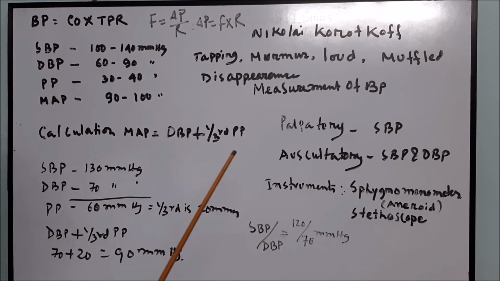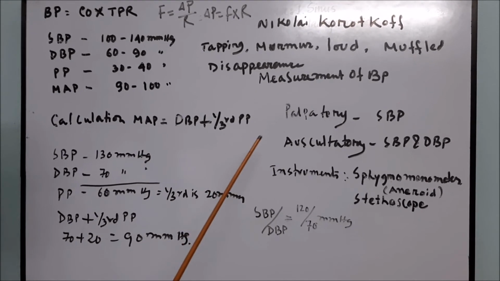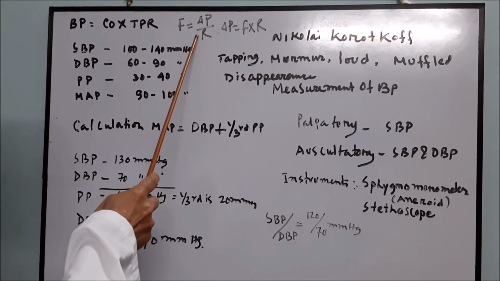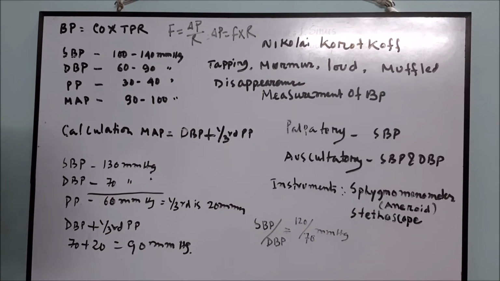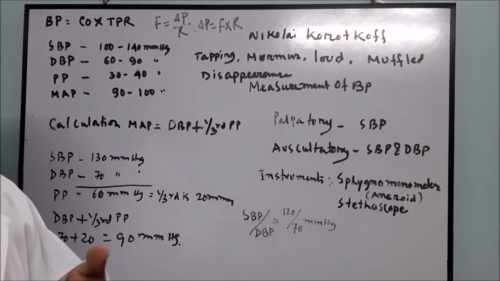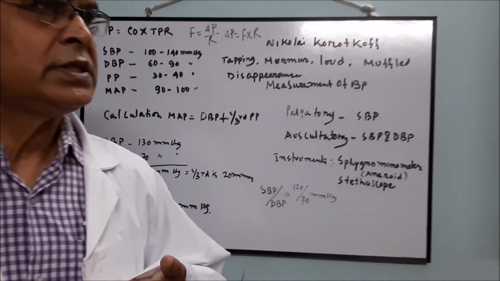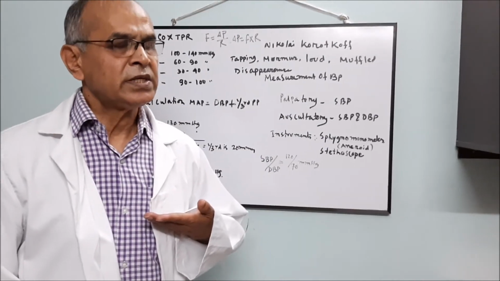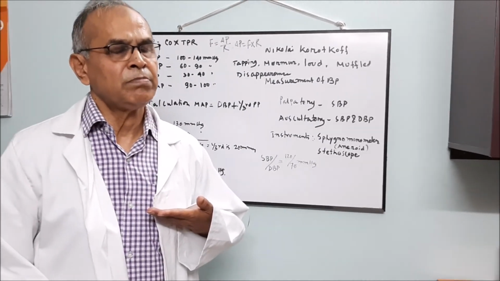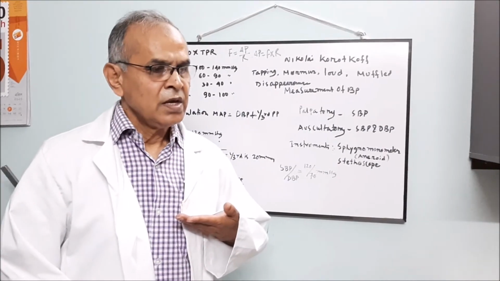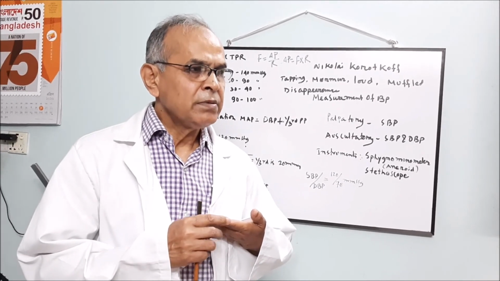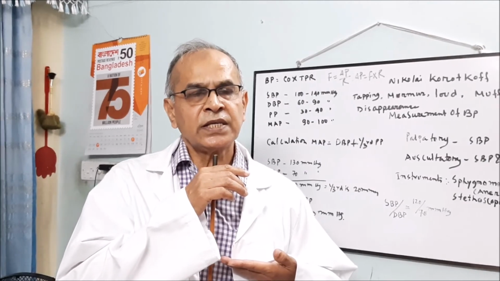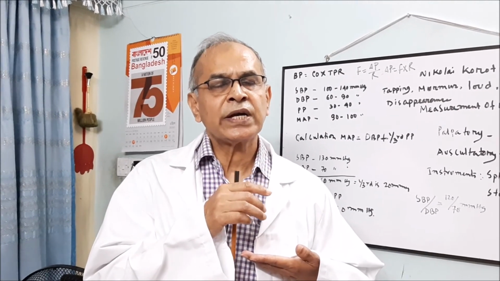Now, effects of gravity on blood pressure. You know, this is the heart level. How much is the mean arterial pressure at the heart level? It is about 100 millimeters of mercury. If the pressure below the heart is increased, above the heart it is decreased. This is due to the gravitational effect.